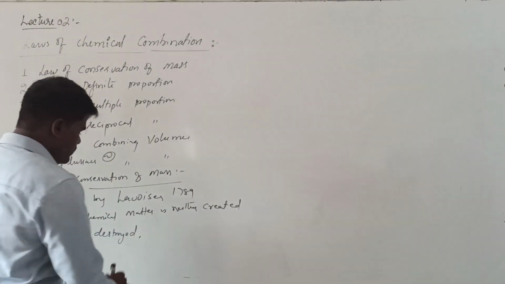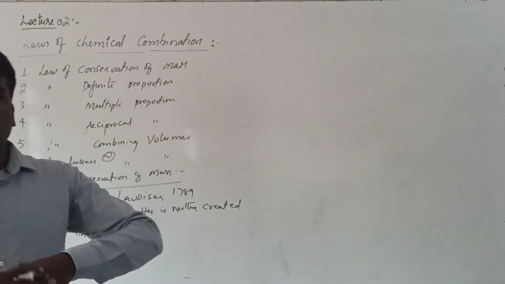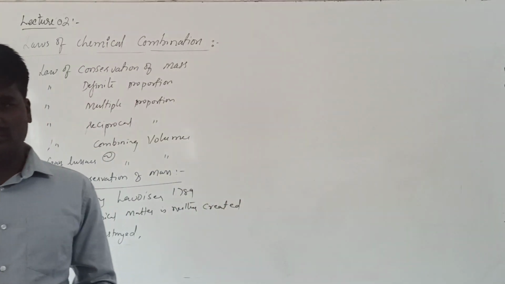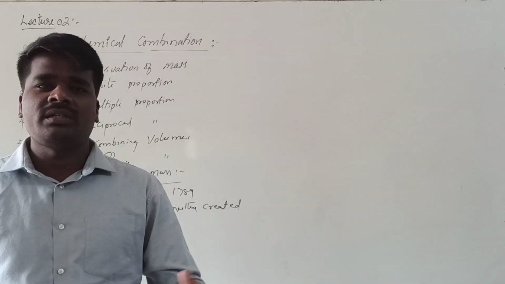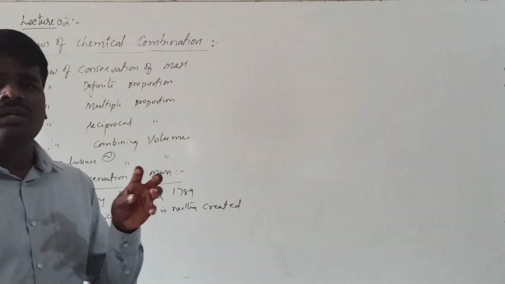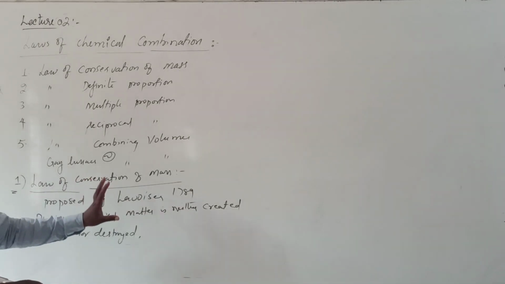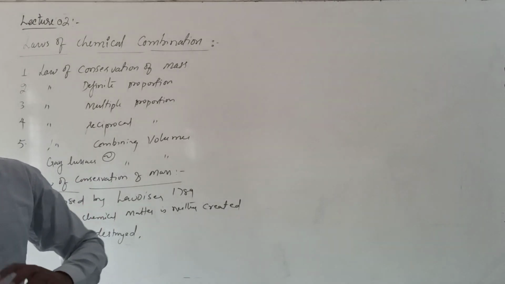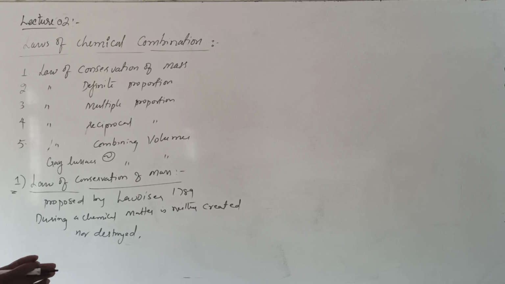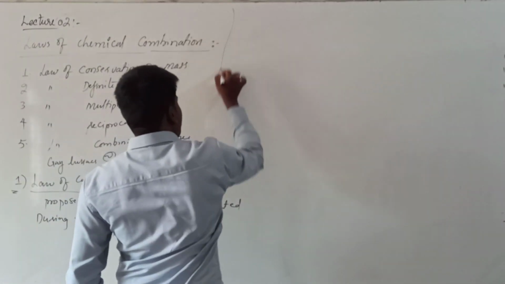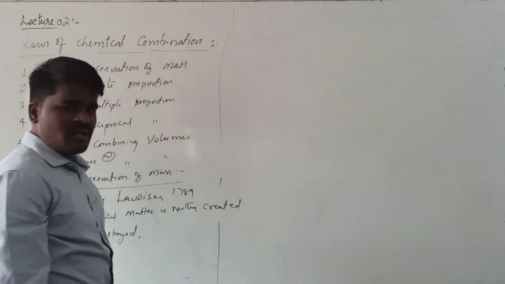What is meant by this? Matter can transform from one form into another form. One type of matter will change into another type of matter without losing any mass or gaining any mass. So that is the meaning of the law of conservation of mass. Now if you apply this to a chemical reaction, let us see what it means.